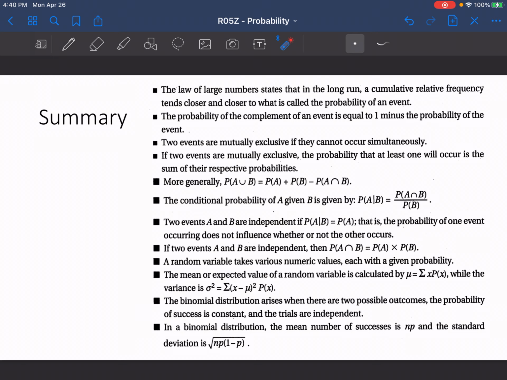And then for binomial, the binomial distribution arises when there are two possible outcomes, the probability of success is constant, and the trials are independent. In a binomial distribution, the mean number of successes is np, and the standard deviation is the square root of n times p, the number of trials times the probability of success, times q, the probability of failure. Take the square root of that, and that gives you your standard deviation in that case.